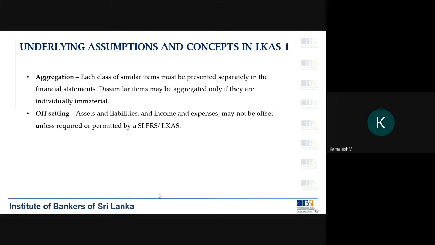Then we have offsetting. Offsetting is basically where assets and liabilities, and income and expenses, you try to net them off. But the accounting standard is very clear. The accounting standards say you should not set off or offset any asset or liability or income or expense. Now let me give you an example.